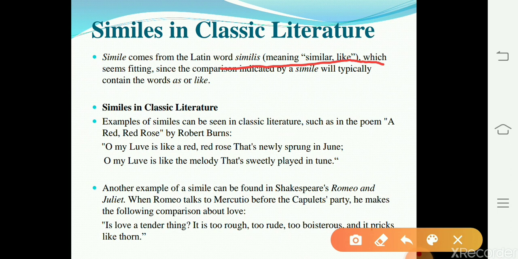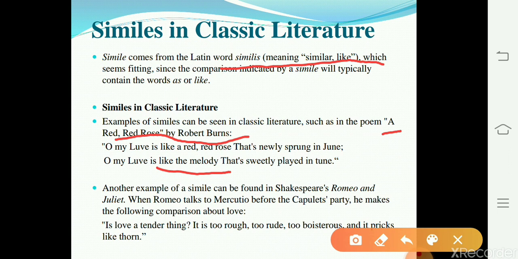Examples of similes can be seen in classic literature such as the poem Red Red Rose by Robert Burns. He uses simile in these lines. Oh, my love is like a red rose that newly sprung in June. Oh, my love is like the melody that sweetly played in tune. Robert Burns uses a simile to describe the beauty of his beloved. He says that his love is a fresh red rose that blossoms in the spring.